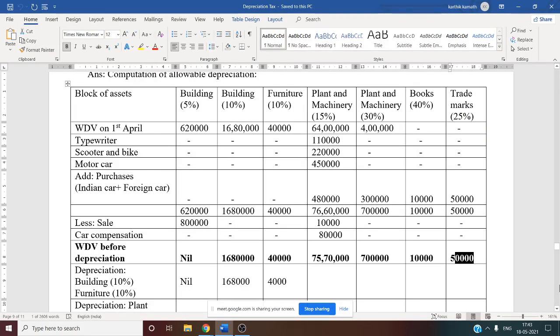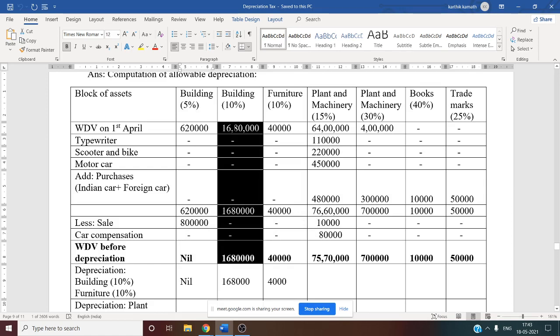First column. First column is building. Since the written down value before depreciation is nil, there is no calculation at all. So the first column is nil. Written down value after depreciation is also nil. No calculation. Okay, one column is over. Now the second column. If you see, there is one more building, that is the 10% building. But there is no purchase, no sale. Sale doesn't matter. No purchase.